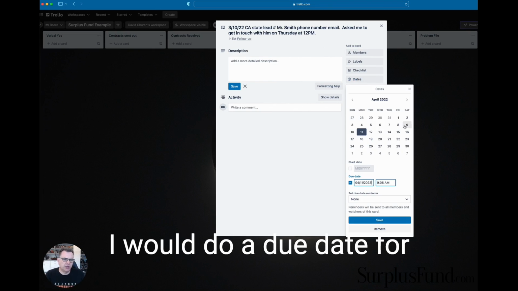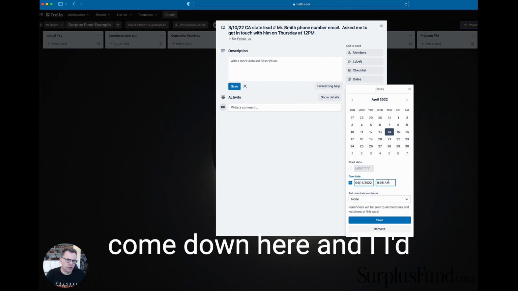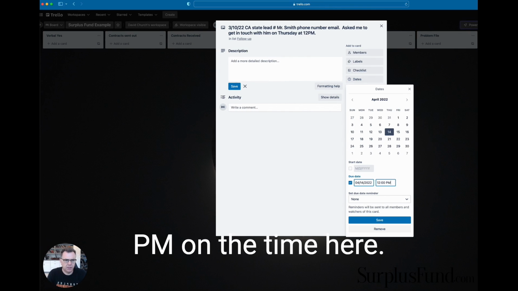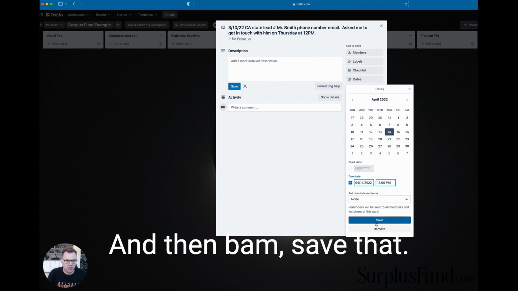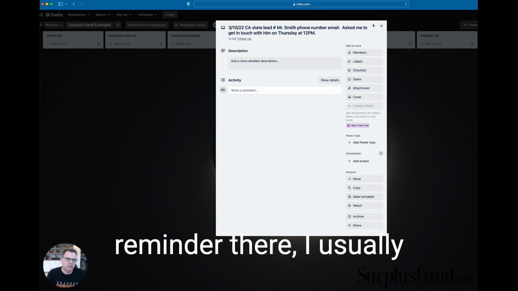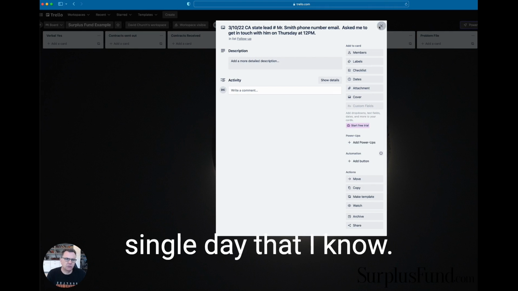I would do a due date for Thursday, and I would come down here and I'd even be specific with the time. I would put 12 o'clock p.m. on the time here, and then bam, save it. And then you can put little reminders here if you want. I usually look at my Trello board. I try to look at it every single day.